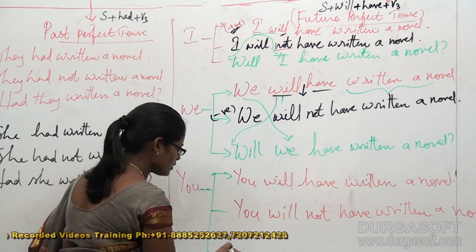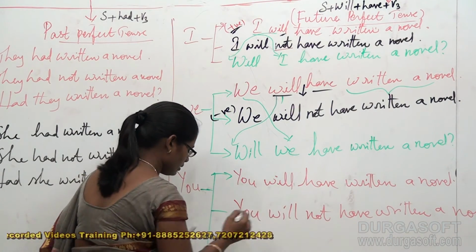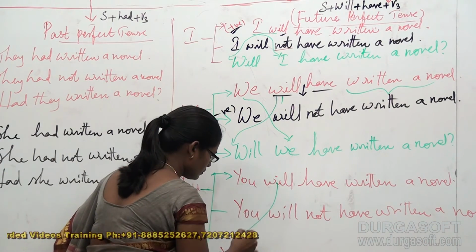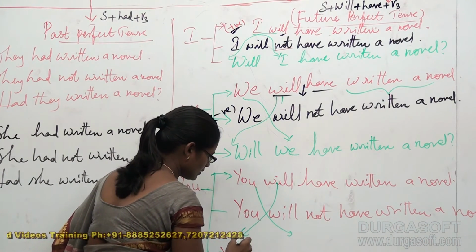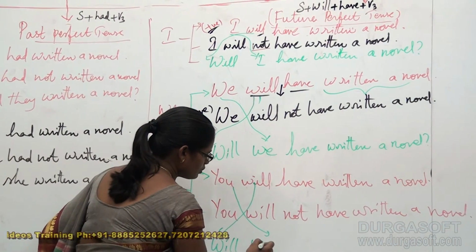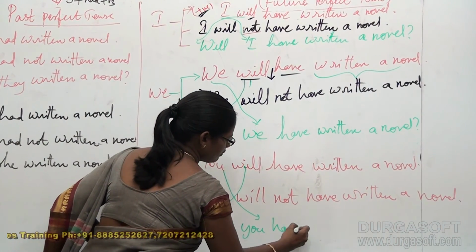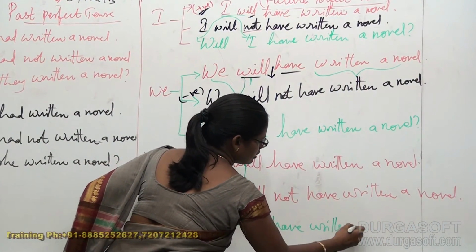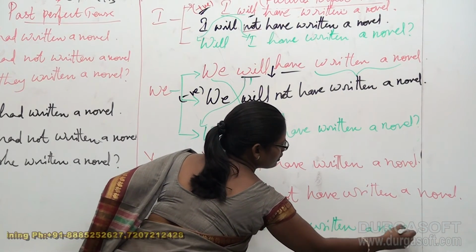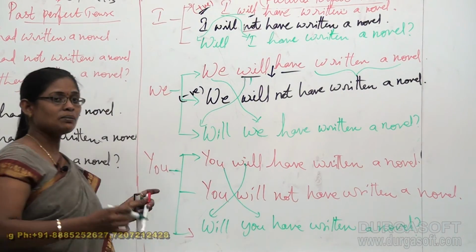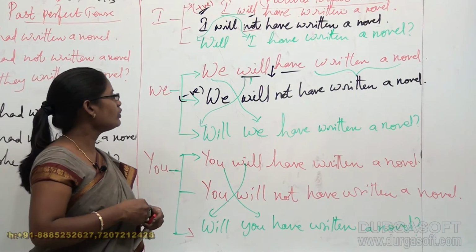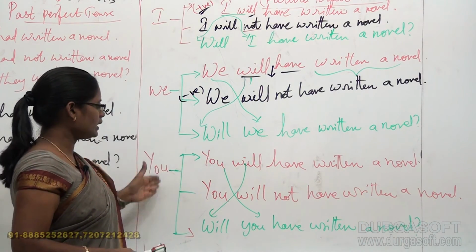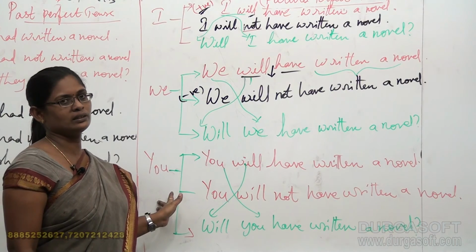And coming to the questioning sentence, very simple, just interchange these two places. Will you have written a novel? The same strategy we followed for the three respective subjects that are asked for us here.